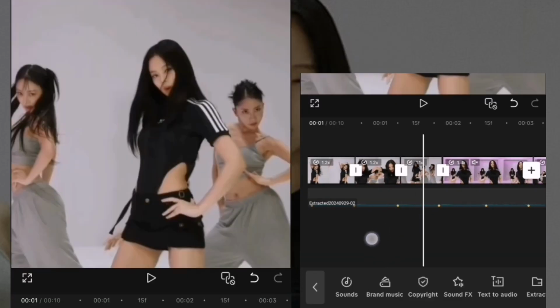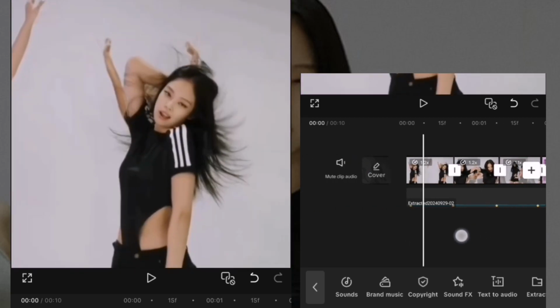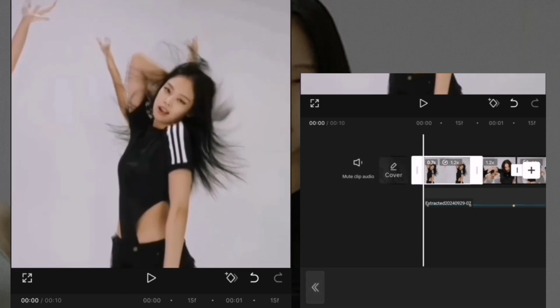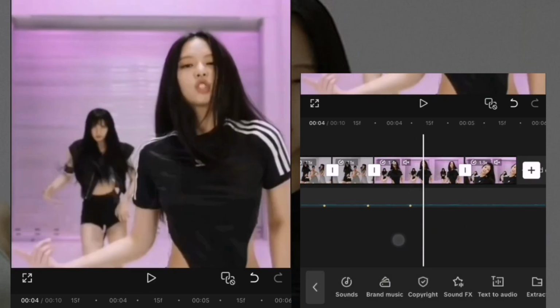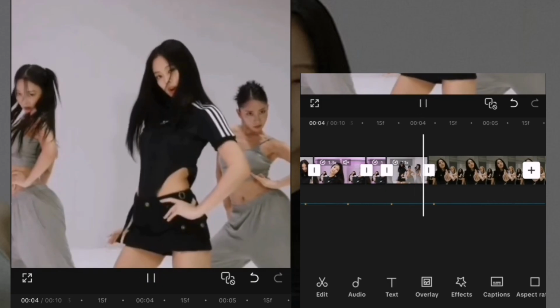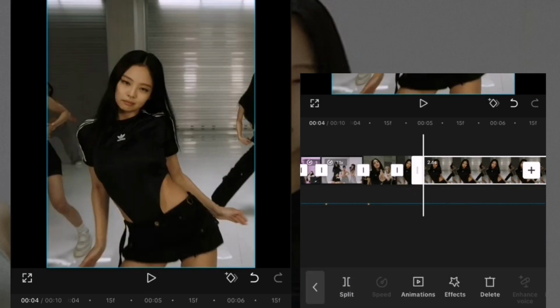So first I got some Twixtor clips of Jennie from YouTube. Here just add your clips according to the beat. Then duplicate the clips except for the last one. Then add any 2 pictures of the same concept at the end. And adjust everything according to the beat.